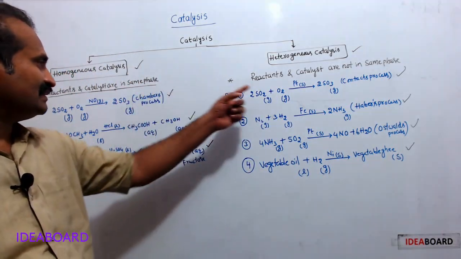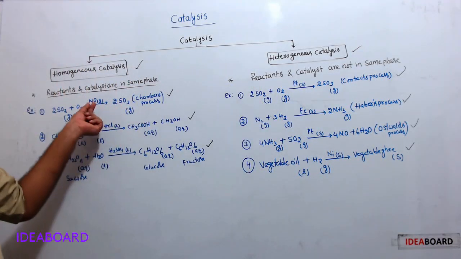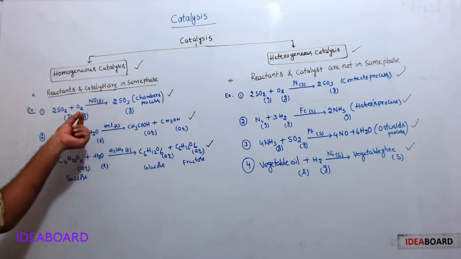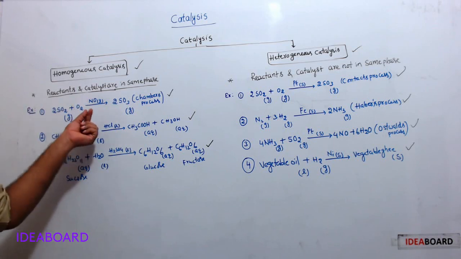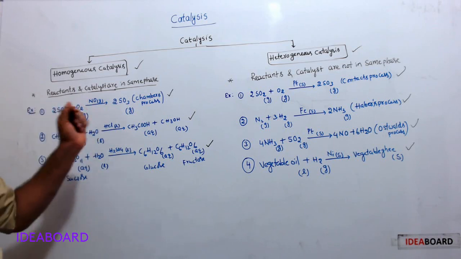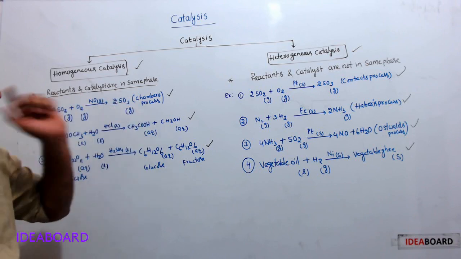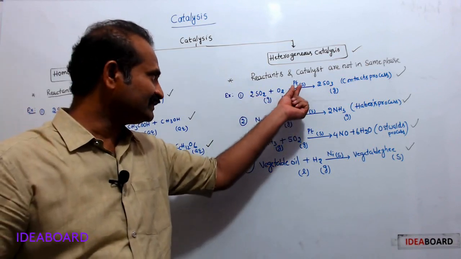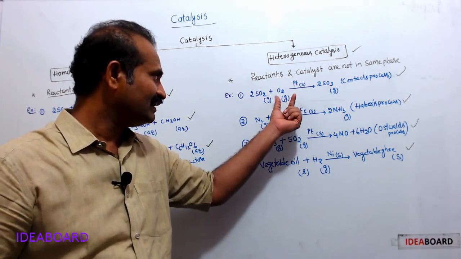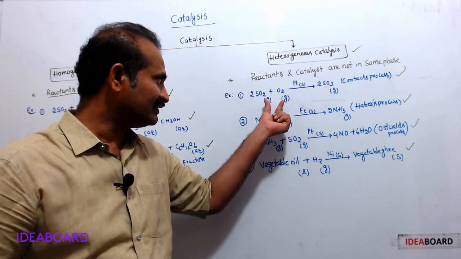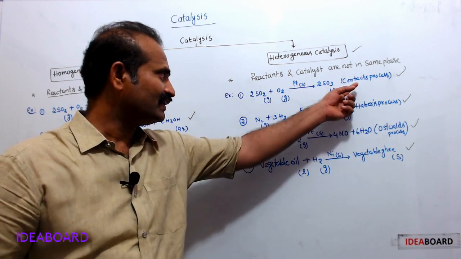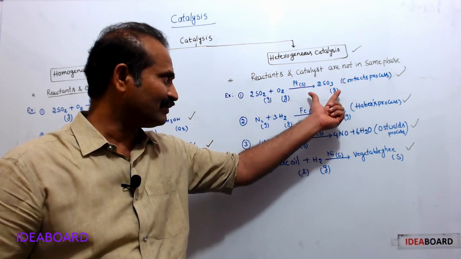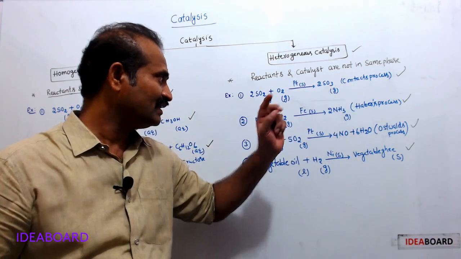See, these two steps are similar, but here the catalyst is NO, which is in the same phase as SO2 and O2, hence it is homogeneous catalysis. This process is known as the Chambers process. Here the catalyst is platinum, which is solid, an entirely different physical state from that of the reactants. So it is heterogeneous catalysis. This process is known as the contact process.